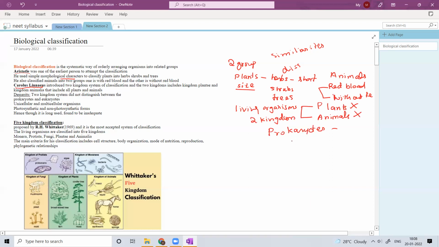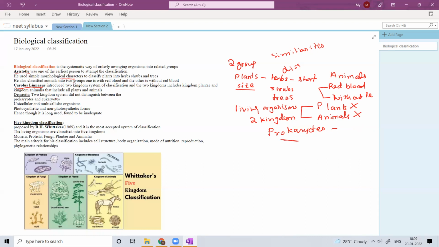So those prokaryotes didn't get a place in his two kingdom classification. That is one of the main demerits. The two kingdom classification system did not distinguish between prokaryotes and eukaryotes.